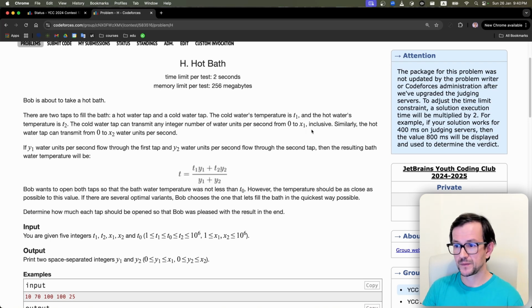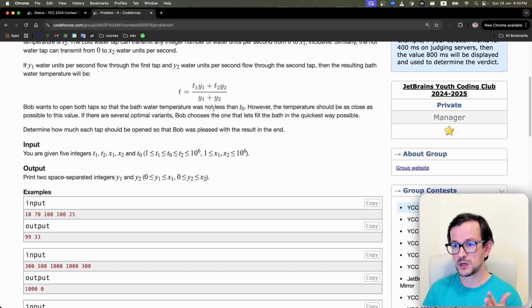One can give us amounts from 0 to x1, another from 0 to x2, with some temperatures, and when we pick some number here and some number here, we calculate the final temperature like this. And we need this value to be greater or equal than T0, but as close to T0 as possible. What does it mean? So we pick only values greater or equal than T0, but from all these values we pick the minimal one. Yeah?